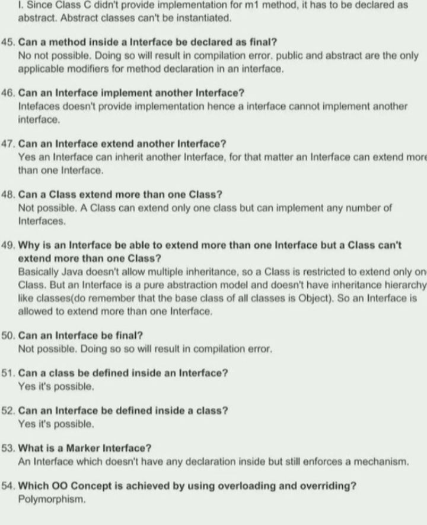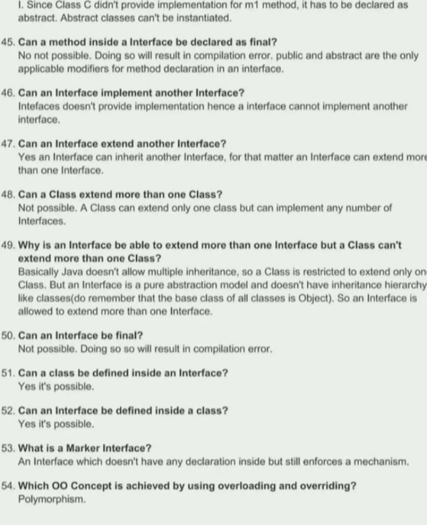45. Can a method inside an interface be declared as final? No, not possible. Doing so will result in a compilation error. Public and abstract are the only applicable modifiers for method declaration in an interface. 46. Can an interface implement another interface? Interfaces don't provide implementation, hence an interface cannot implement another interface.